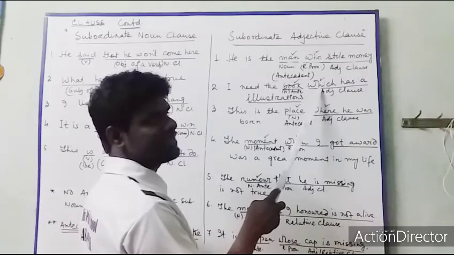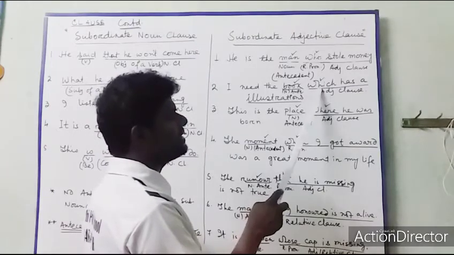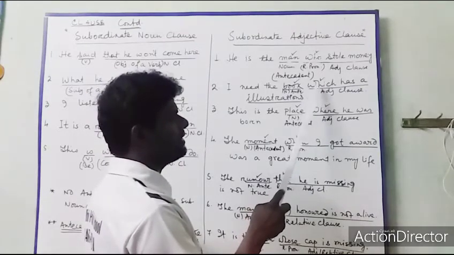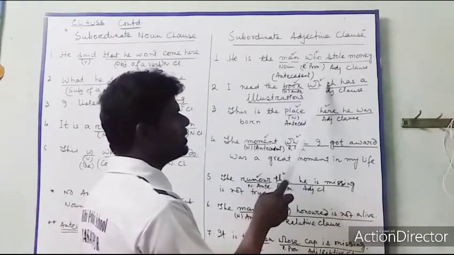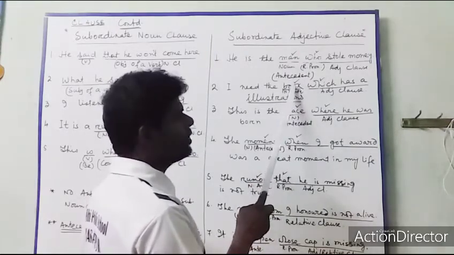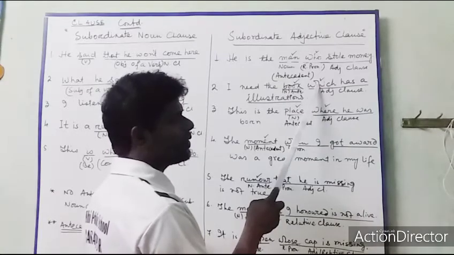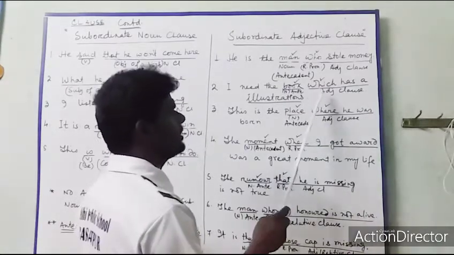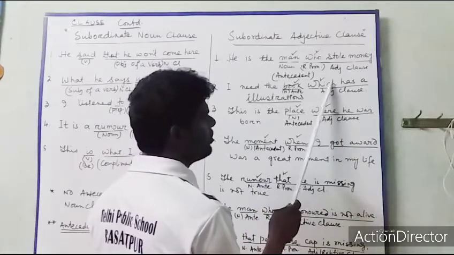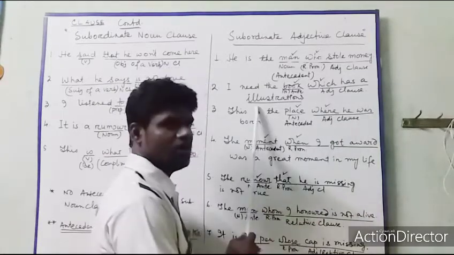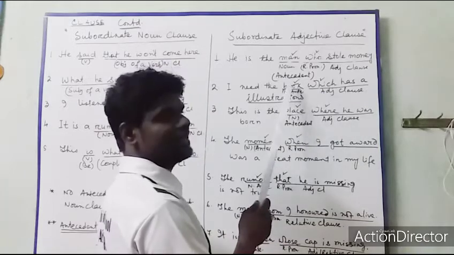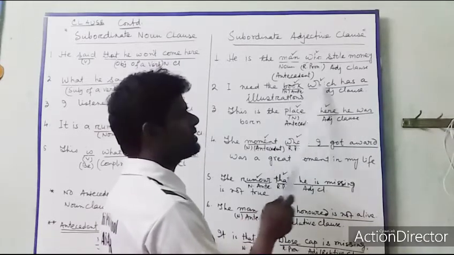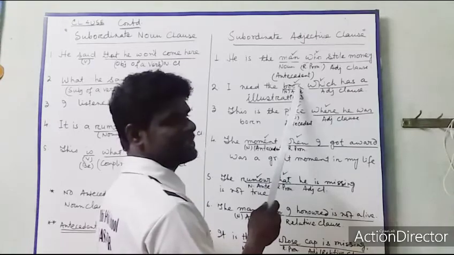And which is a relative pronoun, because this has the relationship with this book. Who has the relationship with man, which has the relationship with book. So this is a relative pronoun. Okay. And the clause starting with this relative pronoun is the relative clause or adjective clause, because this clause is modifying this antecedent.